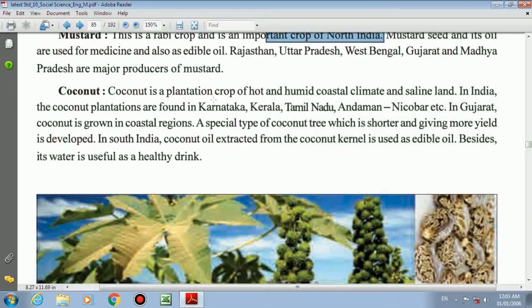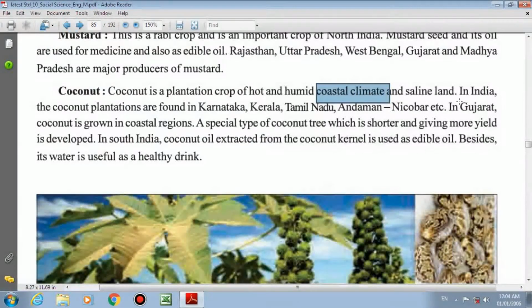Coconut is a plantation crop of hot and humid coastal climate, means on the coastal region. First of all, hot and humid climate. Second, coastal climate is favorable, and saline land where the ratio of salty substance is more. So saline land and these are the favorable conditions for the production of coconut.